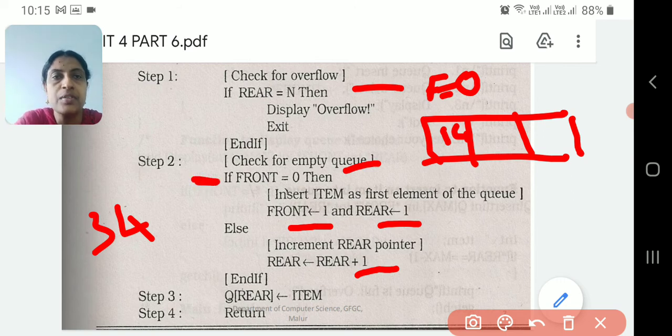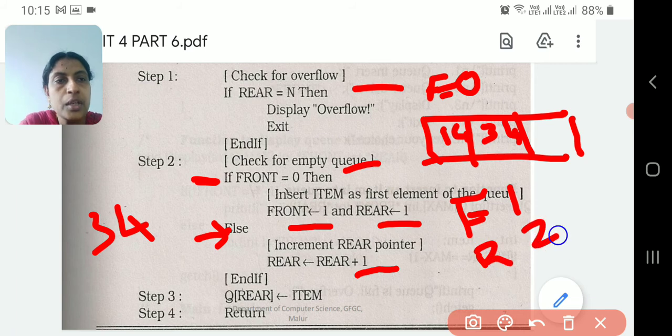In this line we have given the check front is 0. No, front is not 0, already 14 is there. In that case, I will come to the else part. Here front is already 0, so for rear alone, add this 34 and make rear equal to rear plus 1. According to this, front will be 1 and rear will be 2. Got an idea? Like that, rear will keep increasing. Then add the item to the rear and complete it.